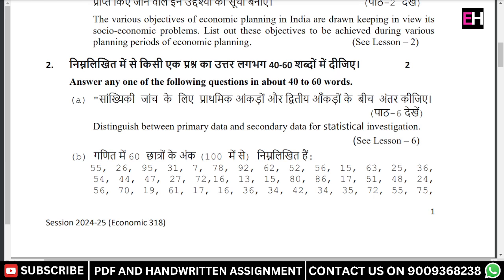So question number 2A is: distinguish between the primary data and the secondary data for statistical investigation. This question is taken from lesson 6 and the word limit is 40 to 60 words.